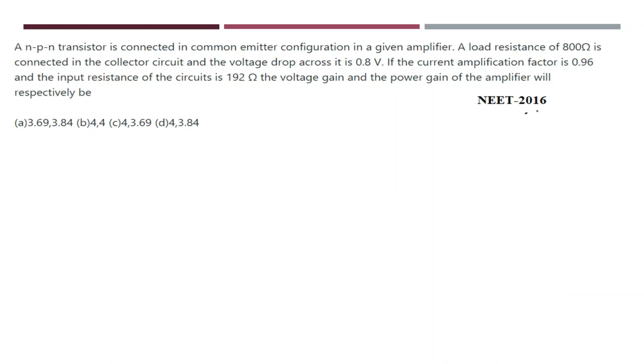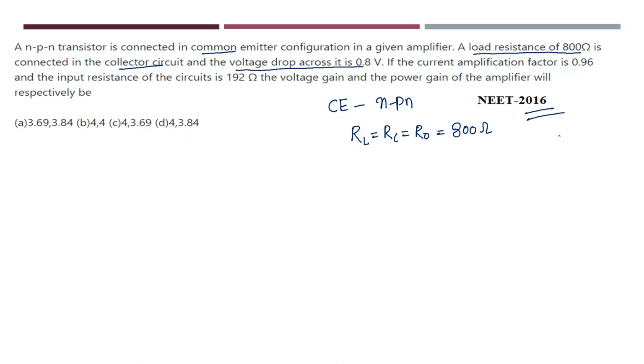One more question was asked in NEET 2016, as 2 papers were conducted, paper 1 and paper 2. So this is another question asked in the same year 2016. Here he has given an NPN transistor connected in common emitter configuration. The load resistance is 800 ohm. Load resistance, collector resistance and output resistance are the same, 800 ohm, and it is connected to the collector circuit. The voltage drop across it is 0.8 volt.